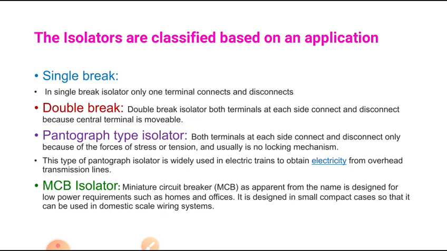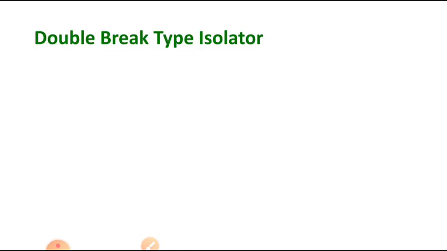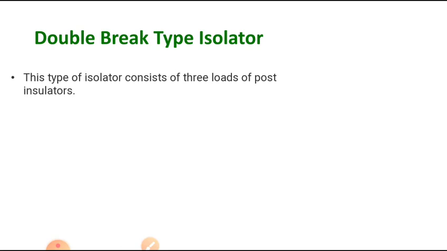Let us first of all see the double break type isolators. How do double break isolators work? You can see here, this type of isolator consists of three post insulators. You can see this is the post type insulator. The center one is rotating, and at the extreme, this side and this side, one is connected to the input and another is connected to the output. The center limb we can operate manually or by motor. That's one thing you have to remember.